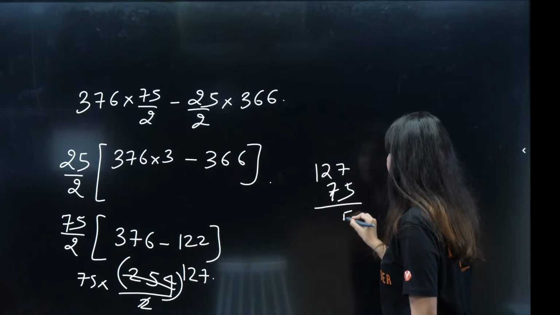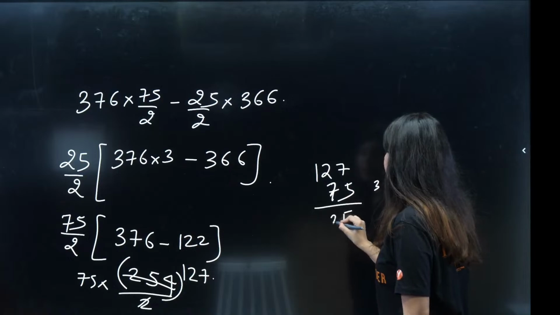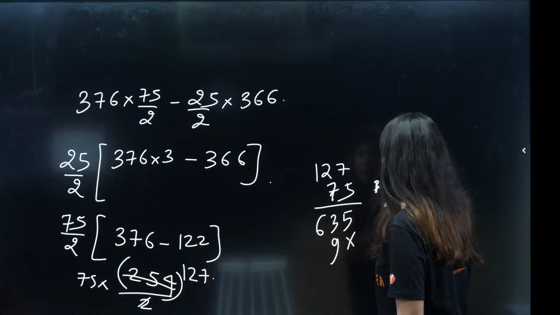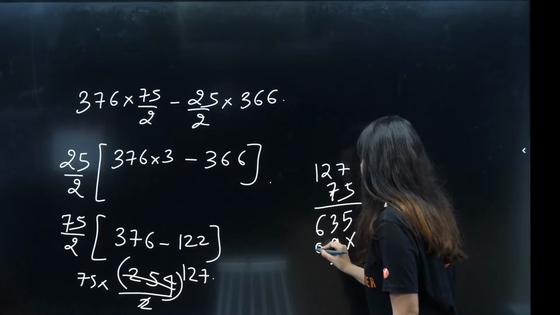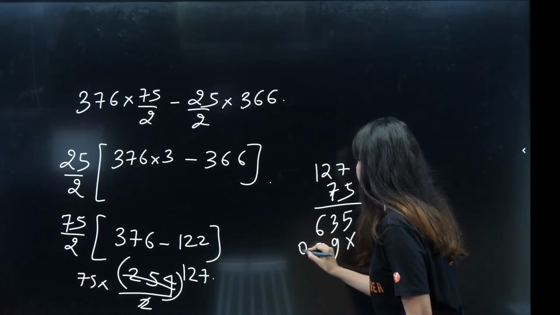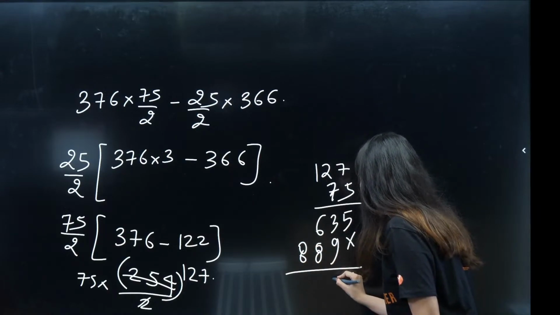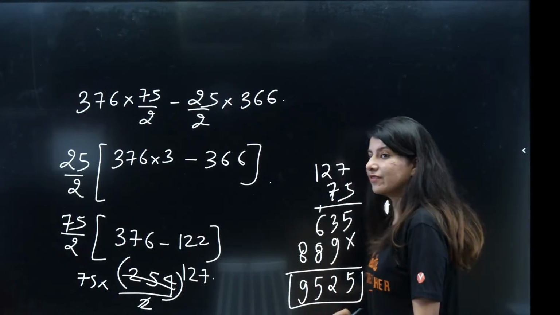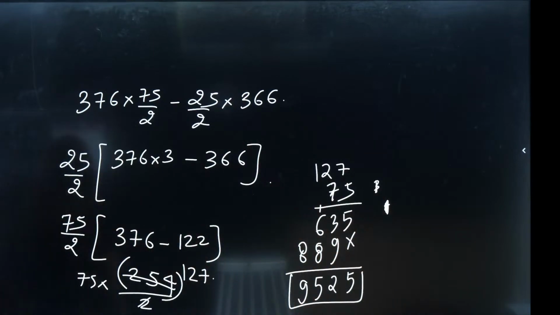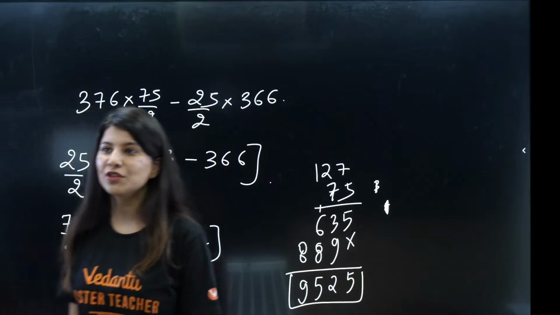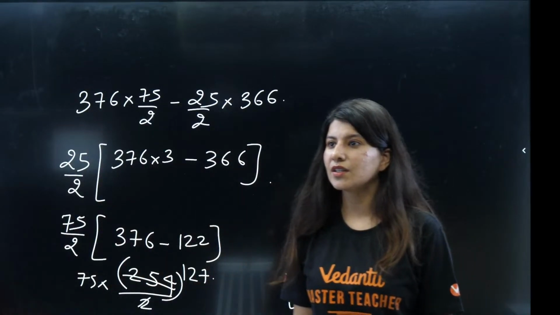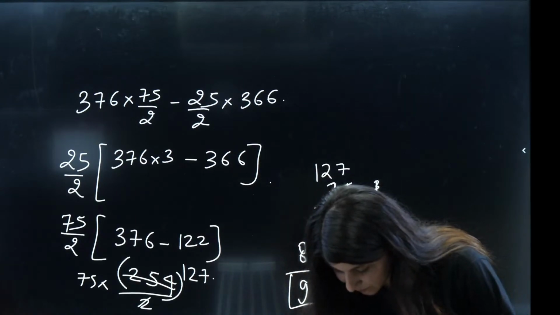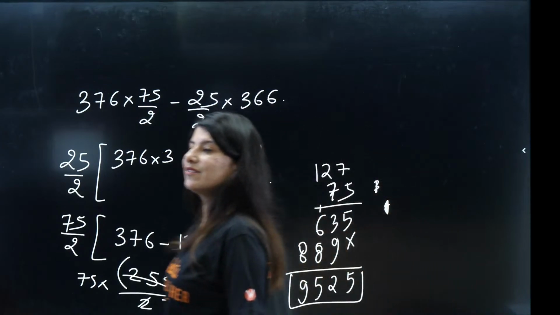Multiply it finally. 7 5s are 35, 5 2s are 10, 13, 5 1s are 5, 6, cross. 7 7s are 49, 7 2s are 14, 7 7 8 5. 9525. I am not sure, but Ibrahim, you are absolutely right. Vaishnavi, you are absolutely right. Very nice. Very good. 9525.